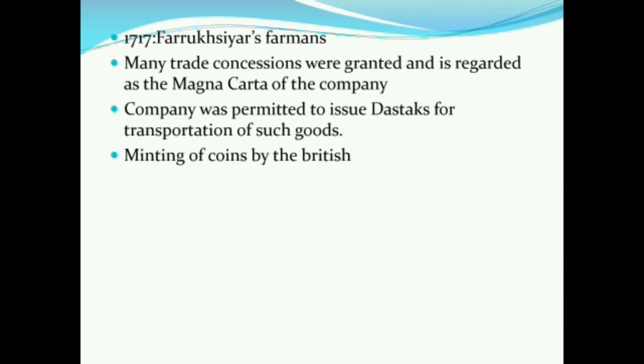So you can see here that the Mughal king did not realize what he was doing, because if in your own house you are giving someone permission to mint coins, it's like a parallel government. There were other concessions given in different states like Hyderabad. In Surat, on an annual payment of 10,000 rupees, the East India Company was exempted from levy of all duties.